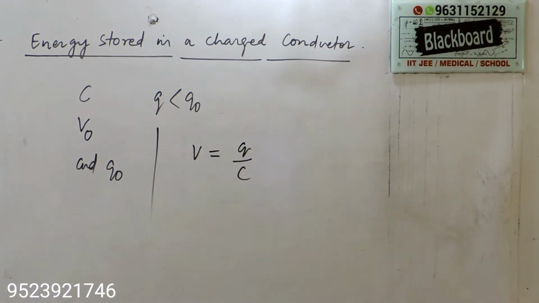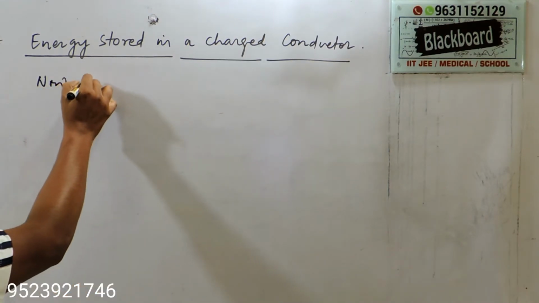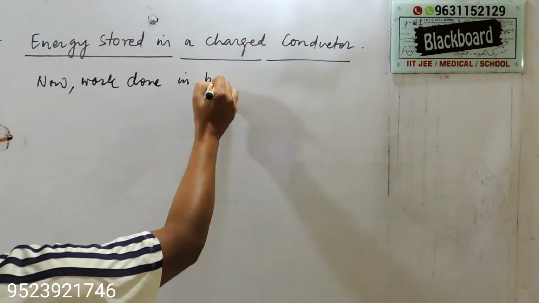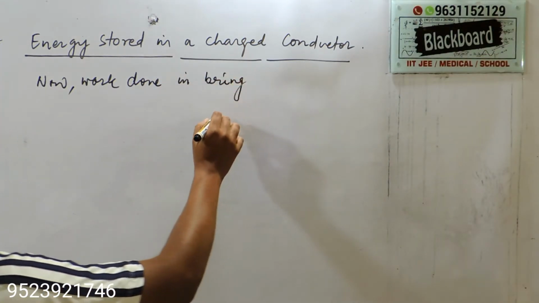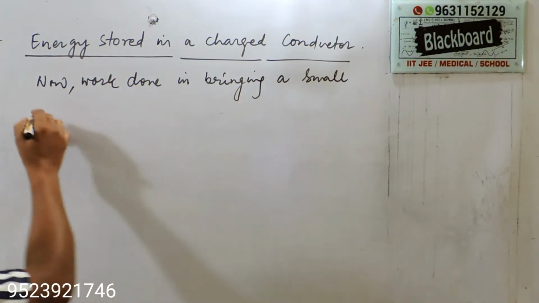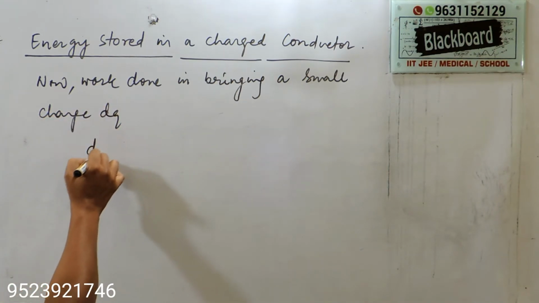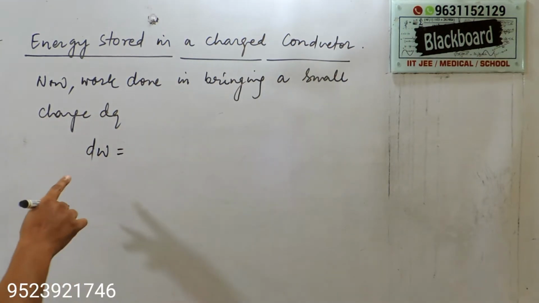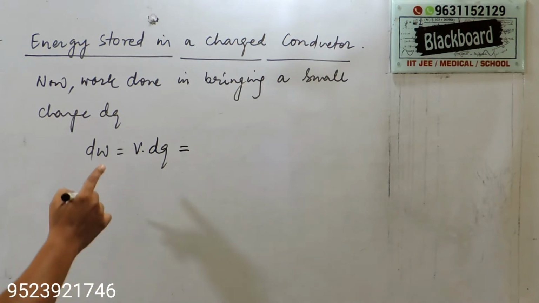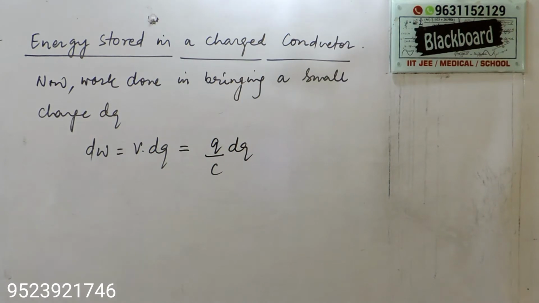Now, the work done in bringing a small charge dq: this is dW, and dW is V into dq, where V is Q by C, so dW is Q by C dq.